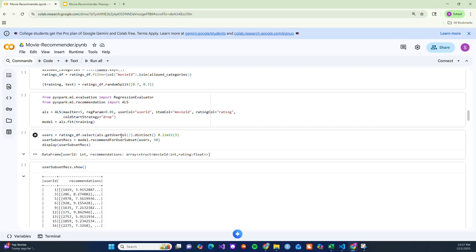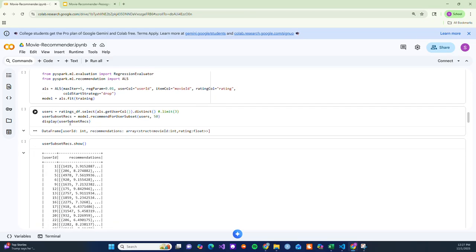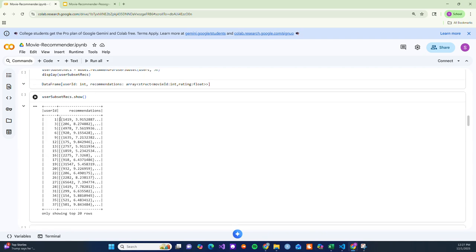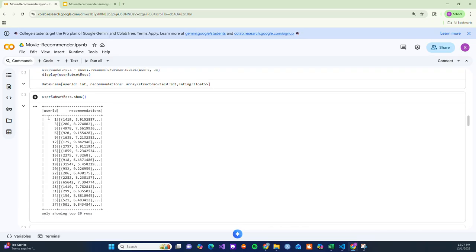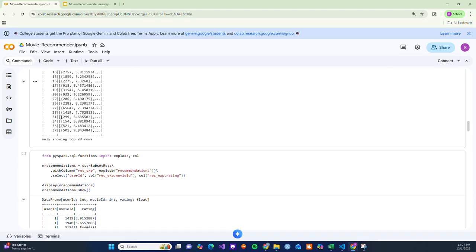So all we have to do is use the ALS module from PySpark, give it our data frame that we are training on, and we can display the subset, the top 50 recommendations for all the users, and it outputs that as a list based on their user ID.